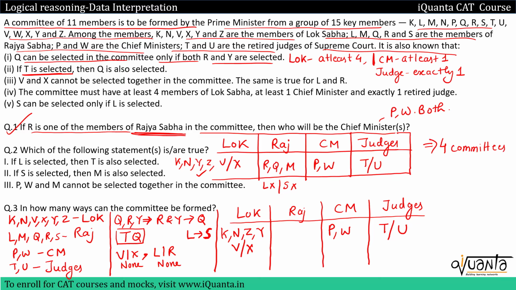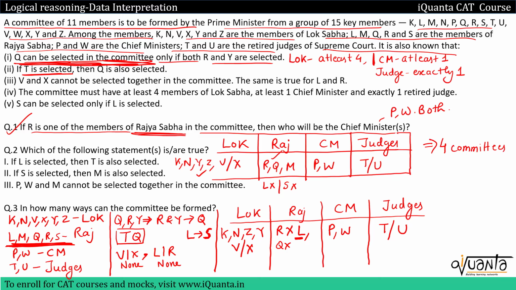Now when we come to Rajya Sabha, we have L, M, Q, R, S. We have to choose from these. I already know that R will not be included because we have done it in the earlier case when R was included. So from R and L, we have to include only one. So I'll have L included now. Now since R is not present, that directly means that Q cannot be selected in the committee. So we'll not have Q as well. So far we have only L in Rajya Sabha.